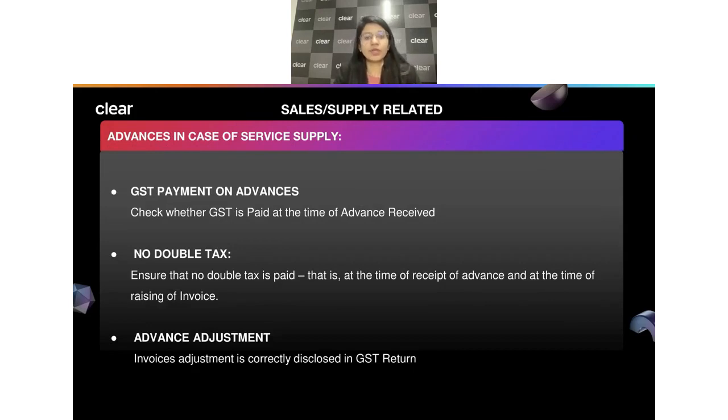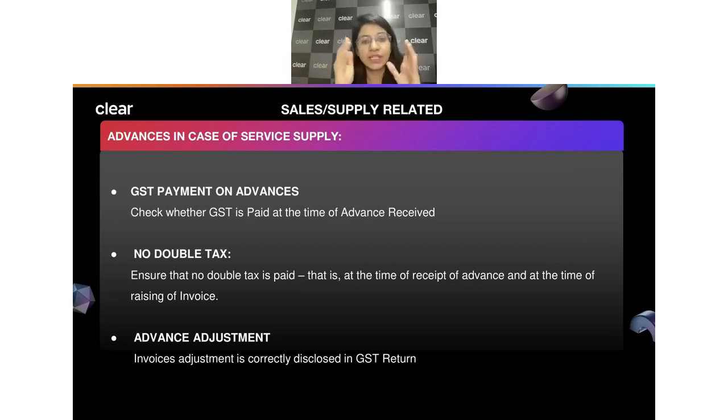Now, going to the next point, because we are talking about sales and supply related points, another important point is about advances. Many times we have received an advance against services. Whenever we have received advances against services, we have to pay the GST at the time we receive the advances. But many times we may forget. We don't even know that this was an advance, and we are paying the taxes only when the proper sales invoice was issued. So here again, look into your transactions, and as on 31st March, just check whether there are any advances where you don't have any corresponding invoice, or you have not issued any invoice, or you have not supplied the services.